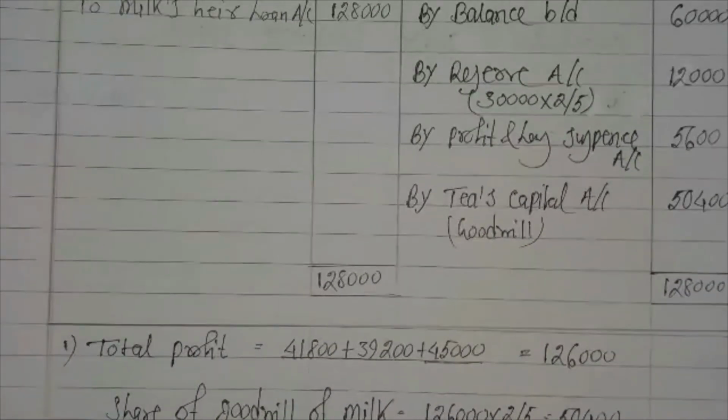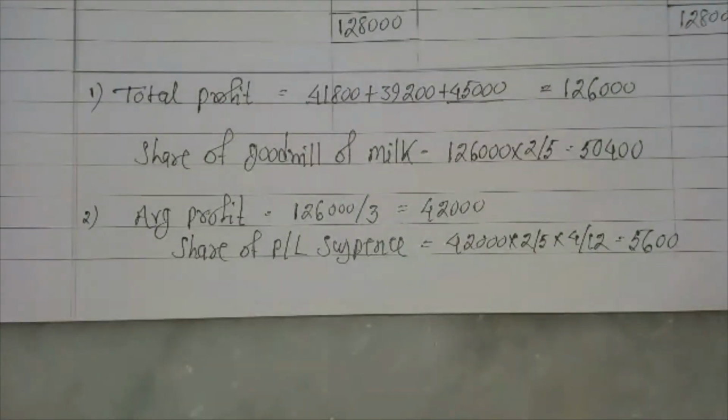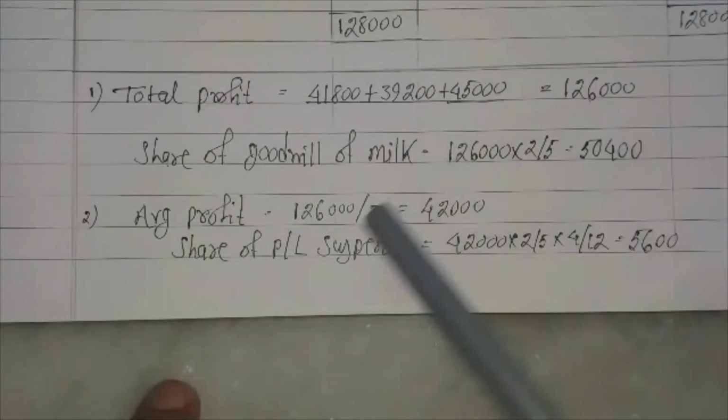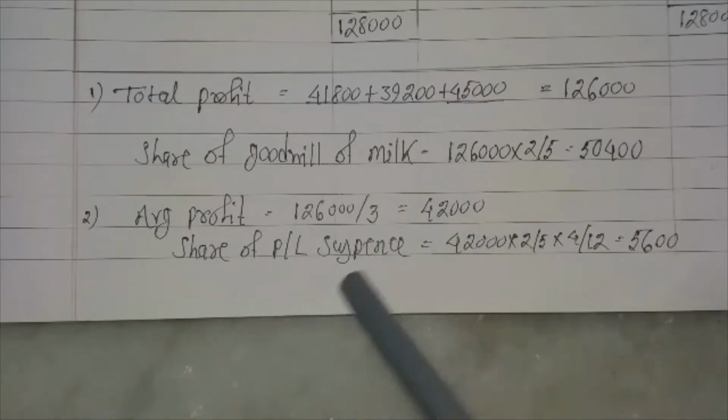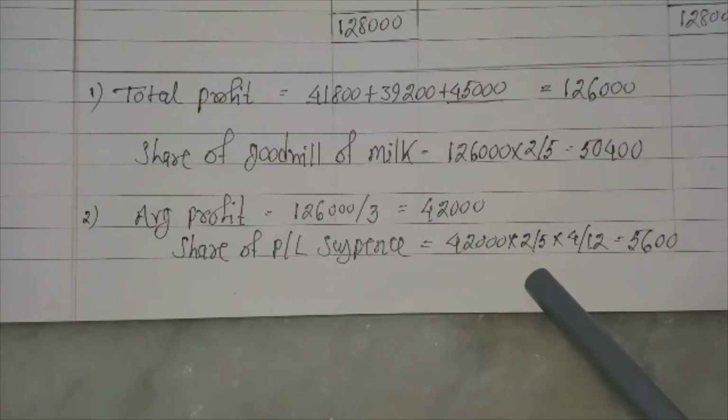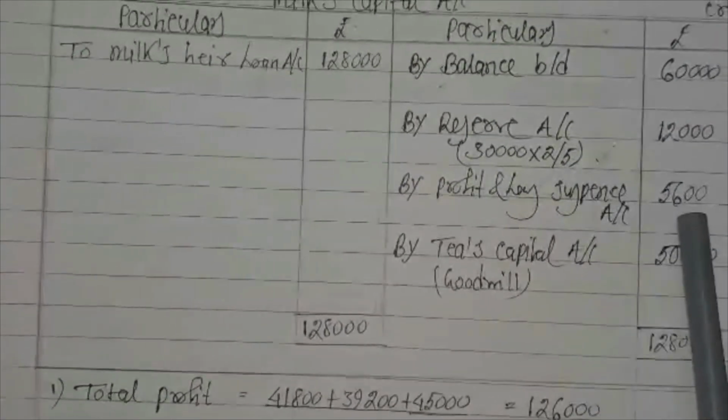And for P&L suspense, it is based on the average profit of the last 3 years. Total profit 1,26,000 divided by 3, we find 42,000 is our average profit. Share of P&L suspense: 42,000 into 2 by 5, that is his share of profit, and 4 by 12, which is the time factor, it becomes 5,600. So by P&L suspense account, it is rupees 5,600.